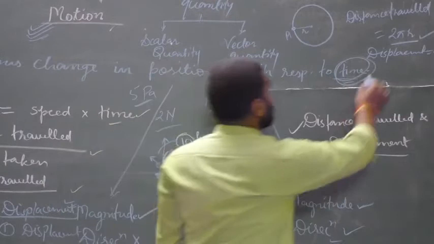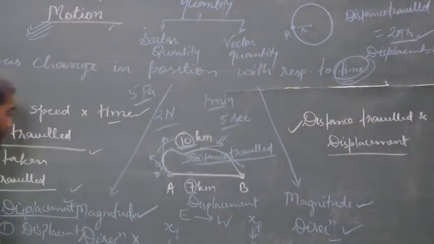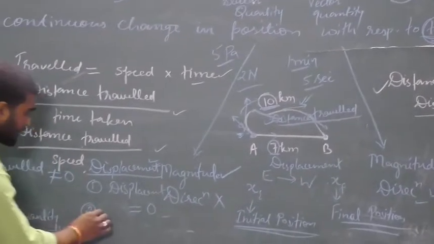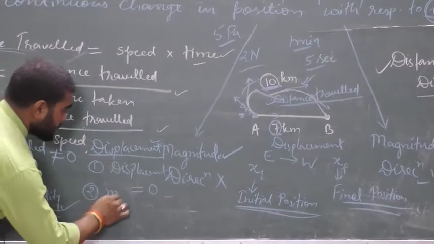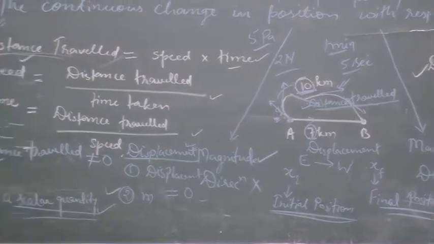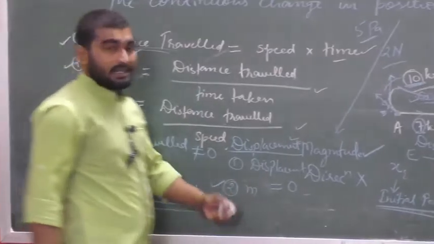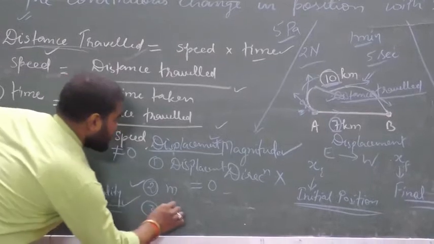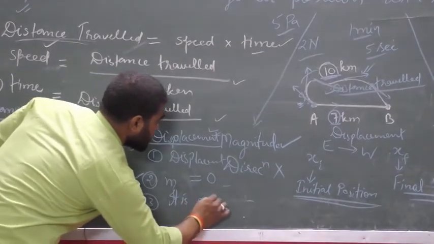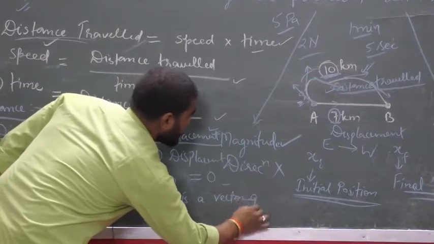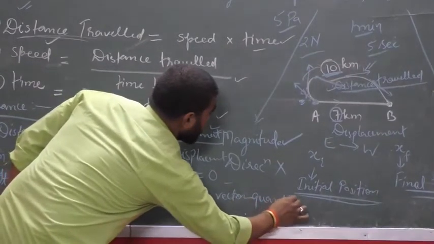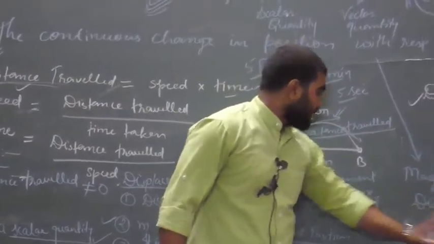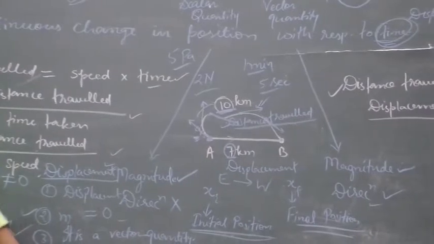Okay, but distance is 2 pi r. So we can say displacement can be equal to 0. In next step, the similarity of both, that the SI unit of displacement is also meter. In distance traveled it is also meter, and in displacement it is also meter. Next, it is a vector quantity, which I have already discussed. Vector quantity means what? It has magnitude as well as direction. So displacement is a vector quantity.